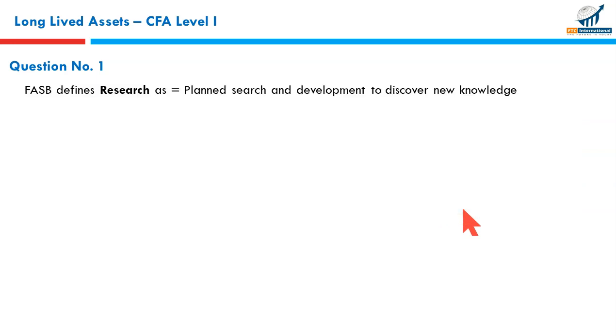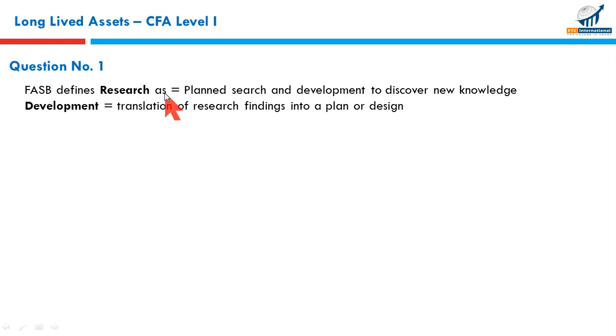Let us discuss. Research means a planned search to discover something new, some new knowledge. That is research. Once research has been completed, translating that research finding into a plan or design is called development. FASB says research and development both must be expensed. IFRS says research must be expensed.